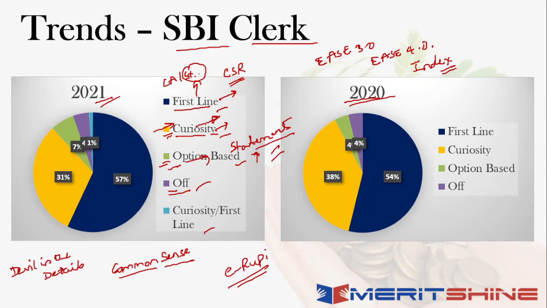There is some news pertaining to that static that is actually relevant, and if you're able to capture that news, automatically वो static portion भी आपका cover हो जाएगा, right? So there are static one-liners that are still coming, but it is related to the current affairs. So जो current में है उसके हिसाब से static भी पूछा जा रहा है. So that is the context, right?